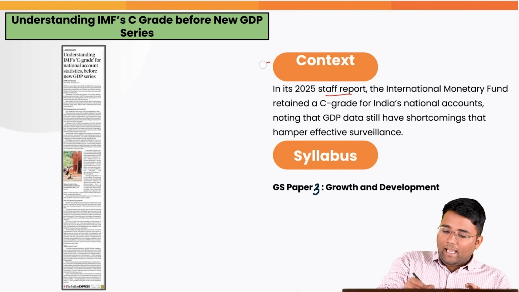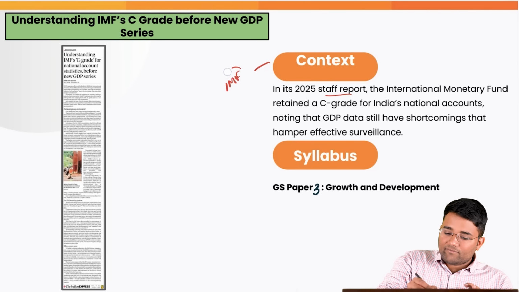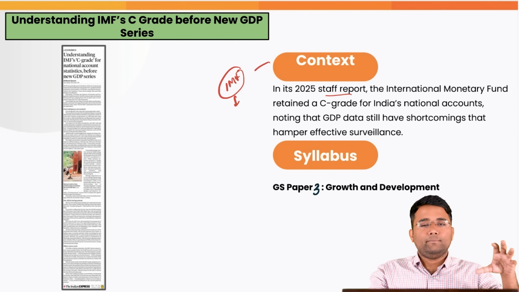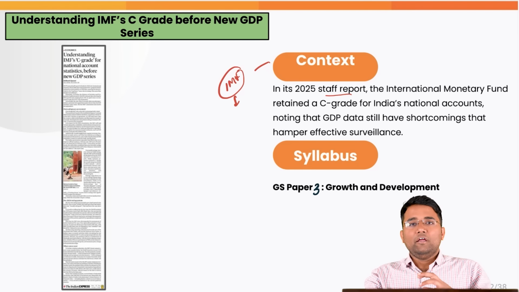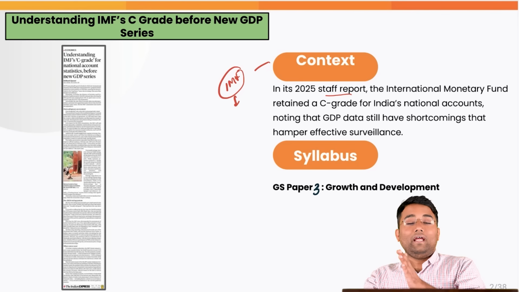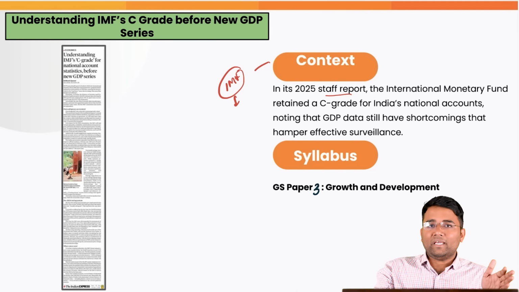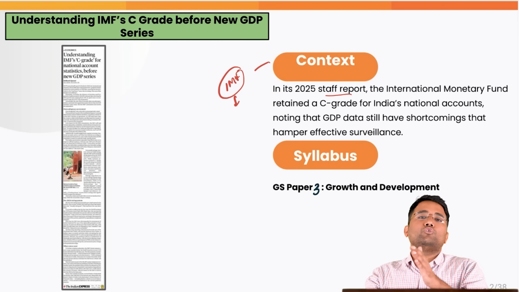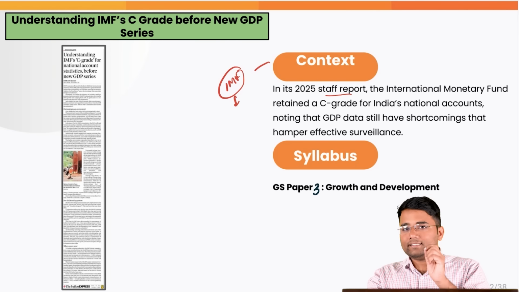So what exactly happens? This IMF, which was created after World War II, initially its role was limited to stabilization of currency, promoting international trade, etc. But with time, its role also evolved, and now it is one of the important crisis managers, global lenders, as well as it also acts as economic advisor to the global economies. And why is it important?